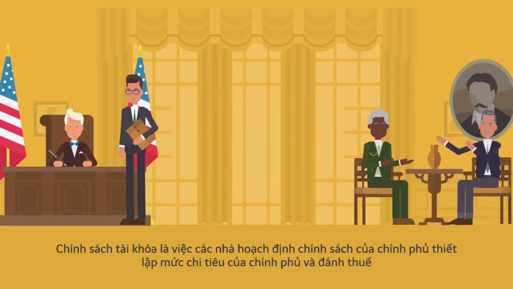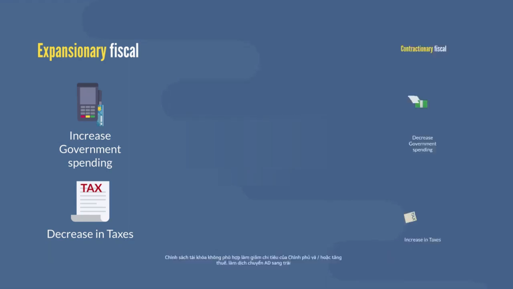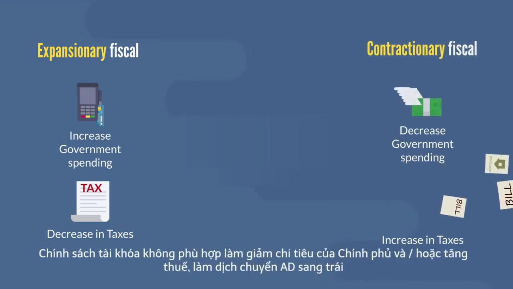As for fiscal policy and aggregate demand, fiscal policy is the setting of the level of government spending and taxation by government policymakers. Expansionary fiscal policy causes an increase in government spending and/or a decrease in taxes, which shifts AD right. Contractionary fiscal policy causes a decrease in government spending and/or an increase in taxes, which shifts AD left.